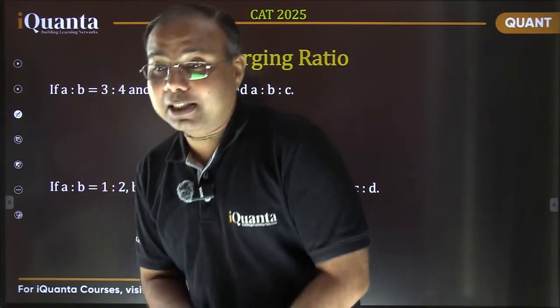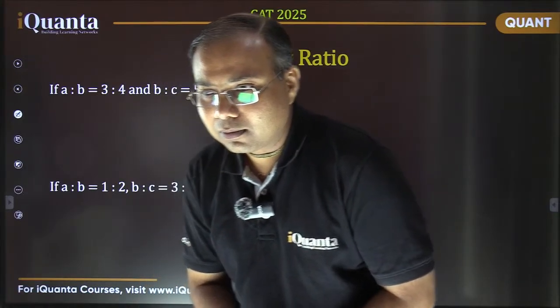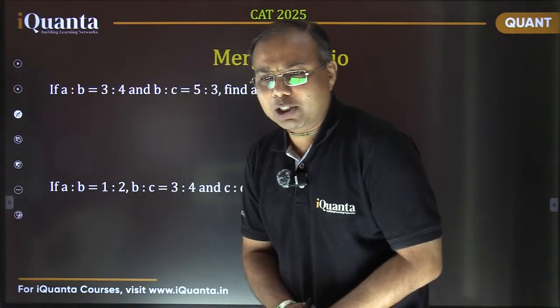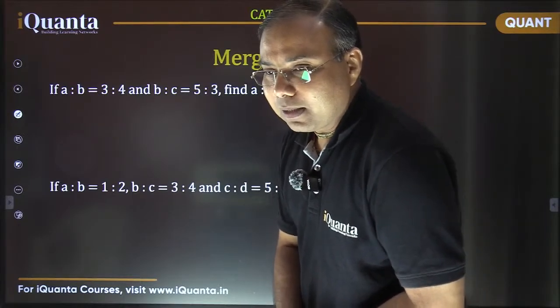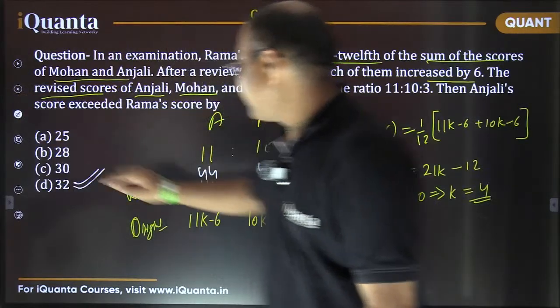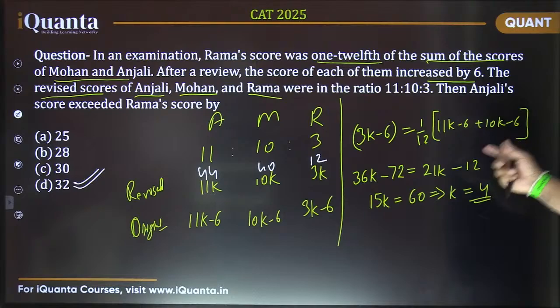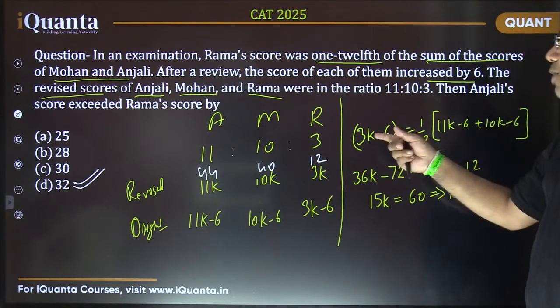This simplification part is solving a simple linear equation. You just need to simplify it on your own. If you want to see it again, see it here. This 3k minus 6 was 1/12 of this part. The important point is how you make the equation.